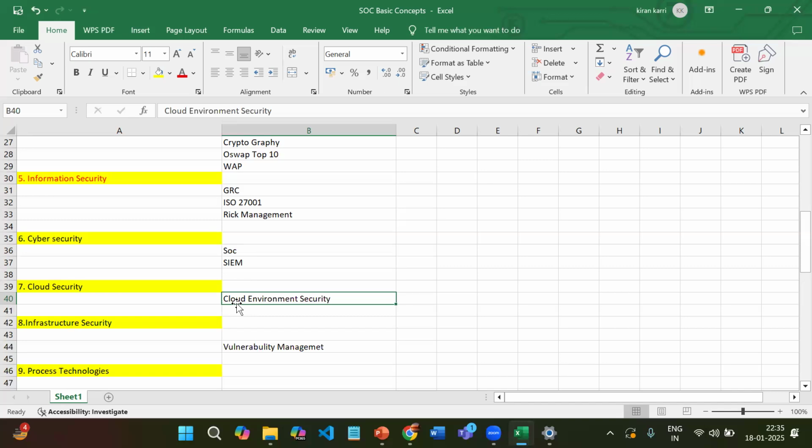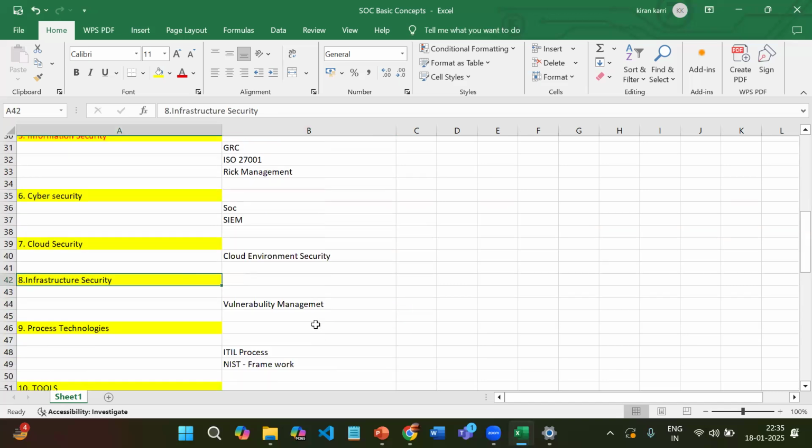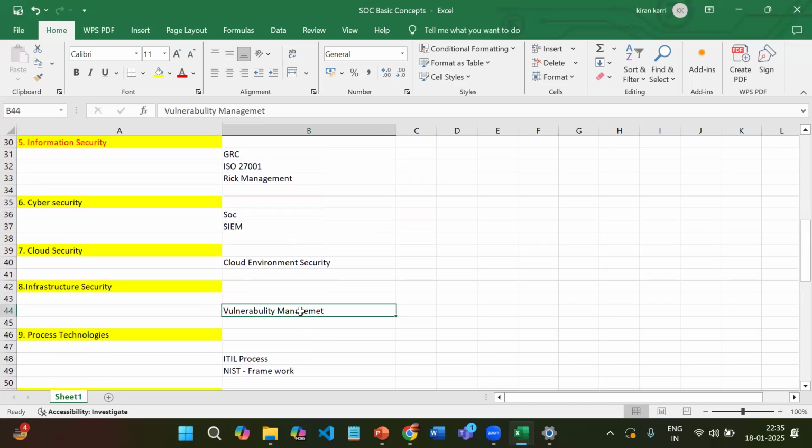Okay, and then IAM, identity access management. These are some of the security practices that are followed on the cloud side. Coming to infrastructure security, at the infra level there is vulnerability management, like any weaknesses or any loopholes that exist. They are scanning and everything. At this infrastructure security level, they are following these agents.